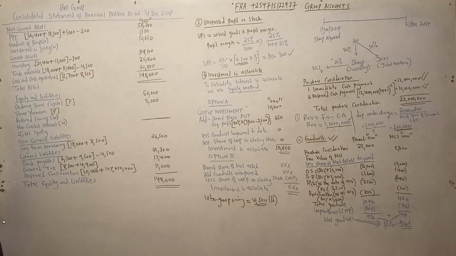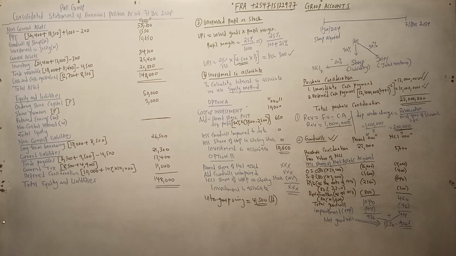So we need to prepare two accounts. One is the NCI, the other one is the retained earnings account. We start with the NCI account, then we do retained earnings later. Remember, for the NCI, we can use the proportionate method, or we can use the other method.